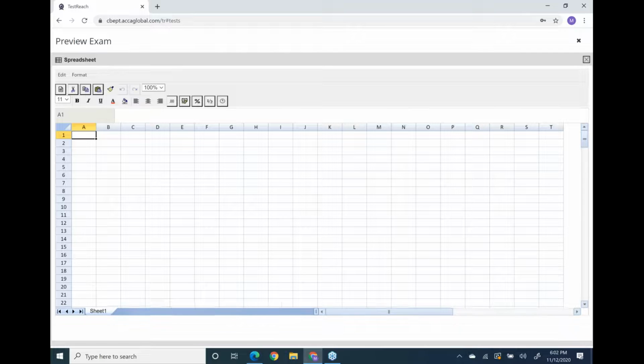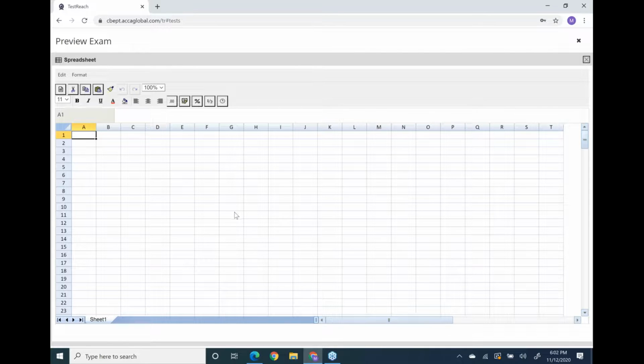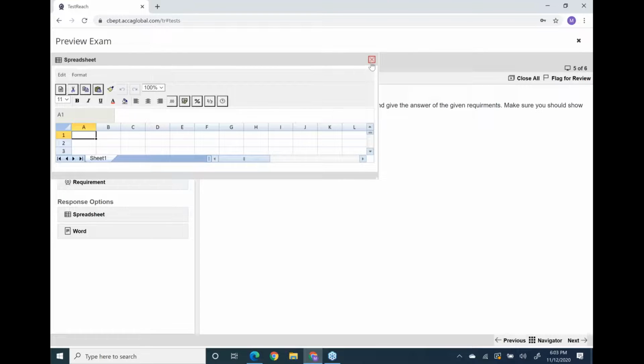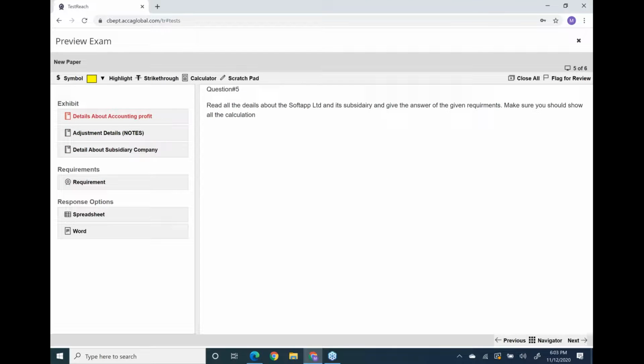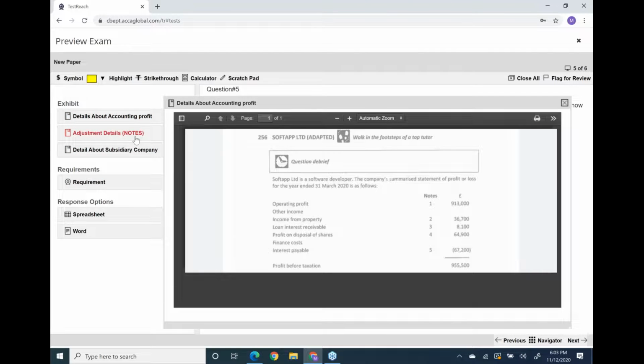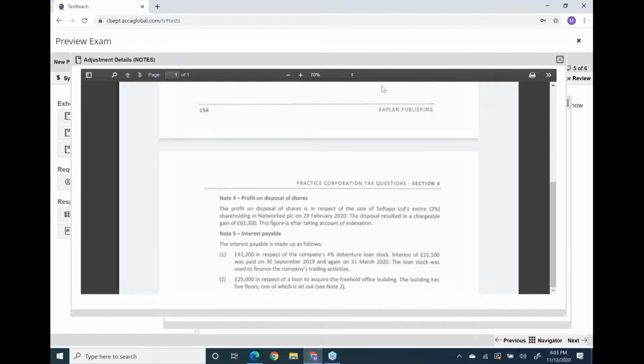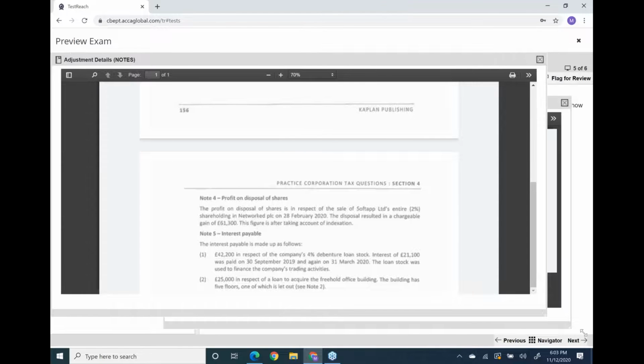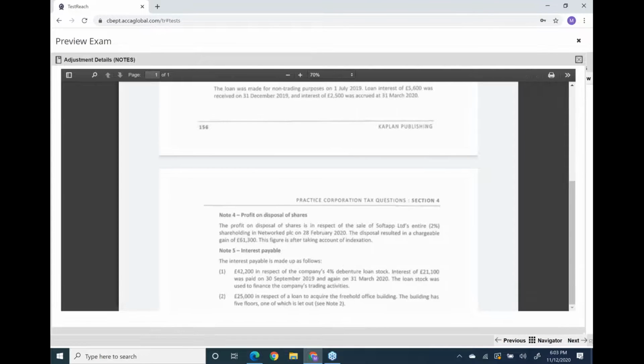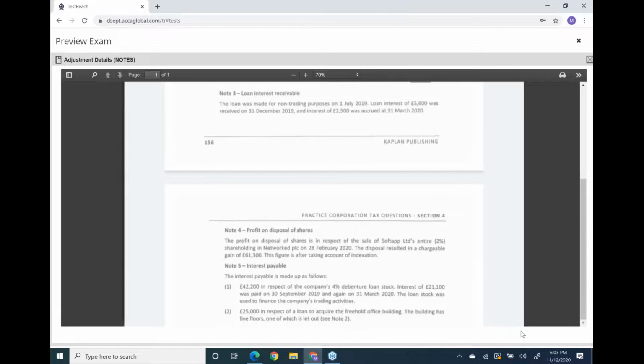Before the break, we discussed till note number 4. Now, note number 5 is the most technical part of this question. If you understand this part, you will understand everything.